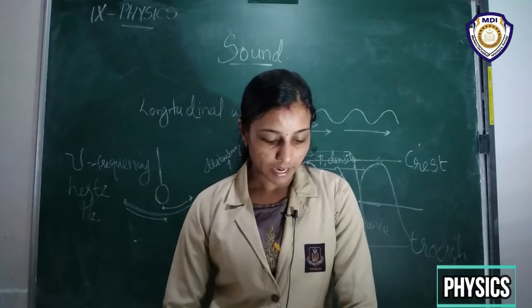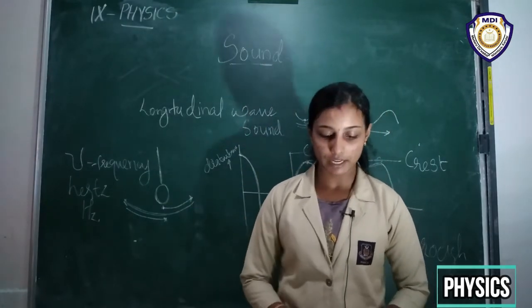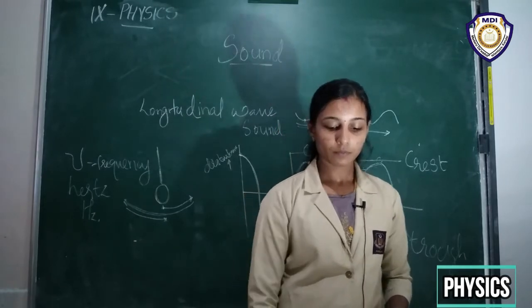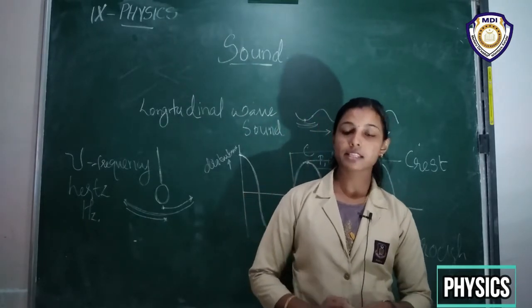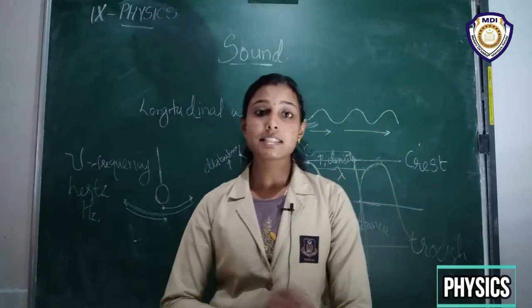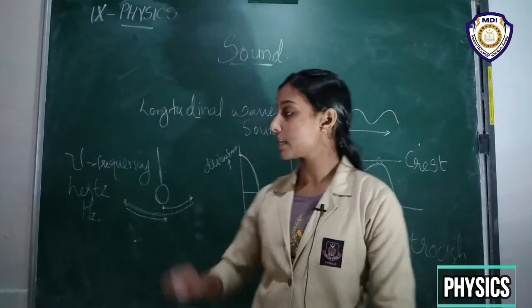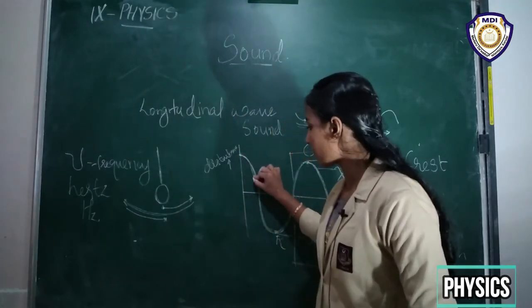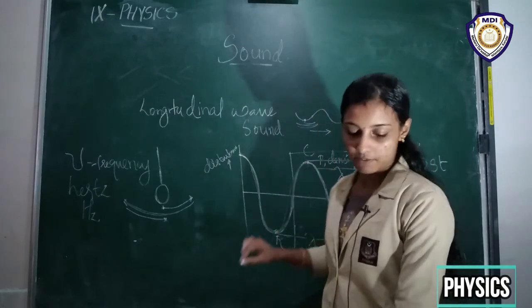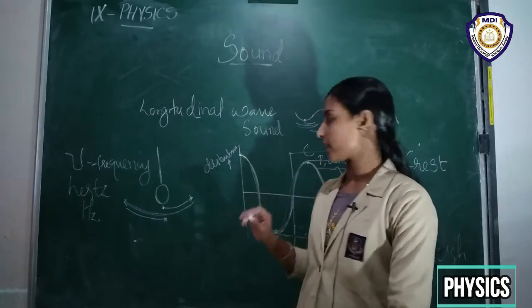And we know that when sound is propagated through a medium, the density of the medium oscillates between a maximum value and a minimum value. So the change in density from a maximum value to a minimum and again to a maximum value makes one complete oscillation, right?